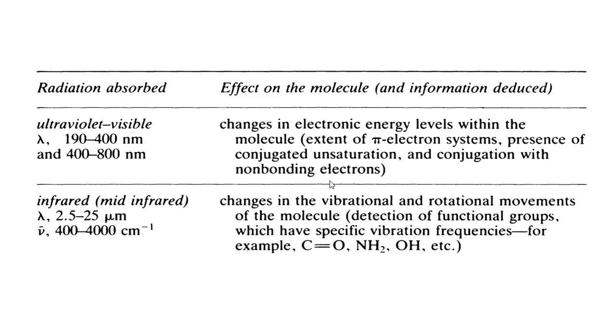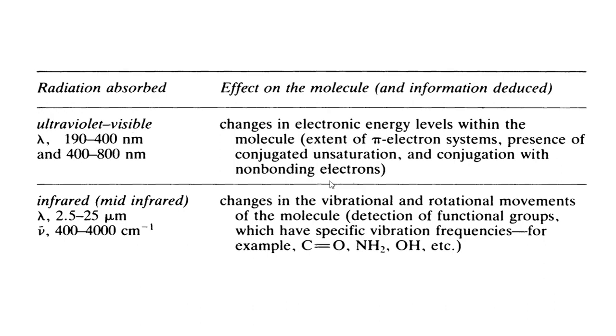That means if you pass light of specific amount of energy as quantum or quantized amount of energy for the transition of electrons from an electronic level, that is for the electronic transition, we get some information if it absorbs this much amount of energy in ultraviolet and visible region, such as extent of pi electron system, and similarly presence of conjugated unsaturation.